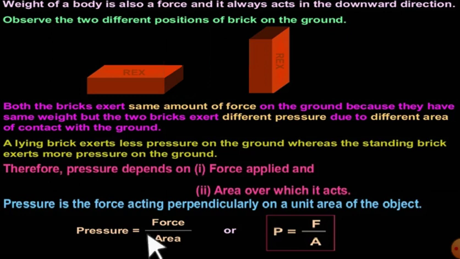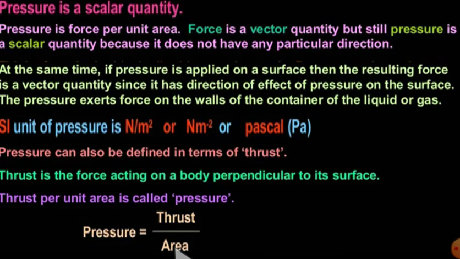Newton per meter square. So your SI unit, Newton per meter square, in the case of liquid and fluid, we call it Pascal. That will be in the next slide. So pressure is a scalar quantity, even though your force or perpendicular force is a vector quantity. This pressure will not be a vector quantity. Why? Because pressure acts in all different directions.